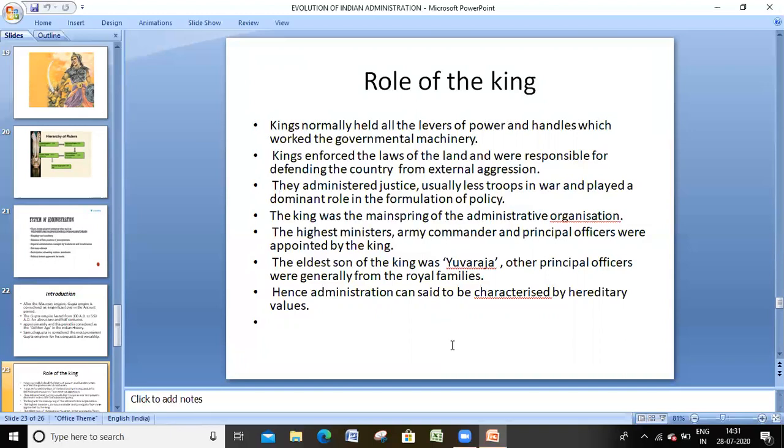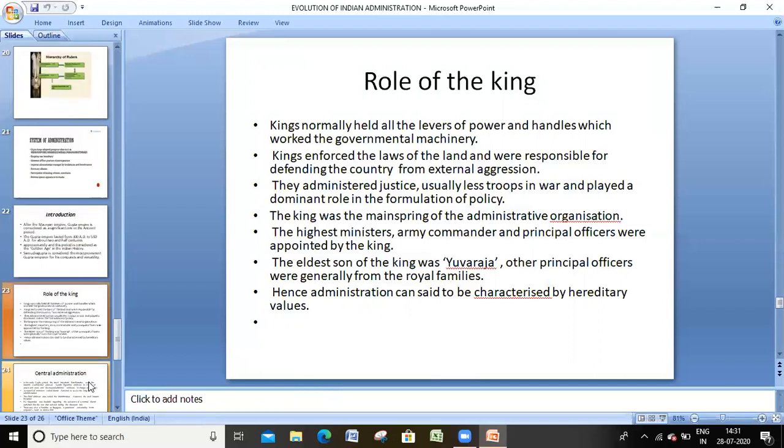The highest ministers, army commanders, and principal officers were appointed by the king only. The eldest son of the king was Yuvaraja, and the principal officers were generally from the royal families. Hence, the administration can be said to be characterized by hereditary values. They completely followed hereditary values.